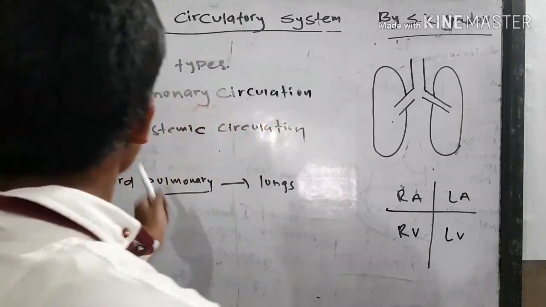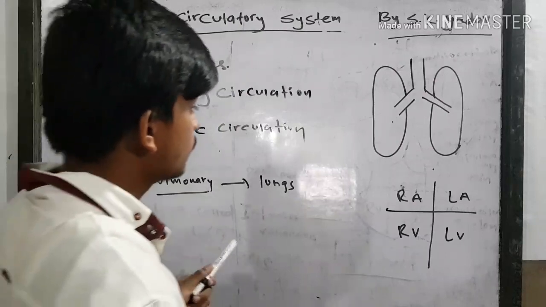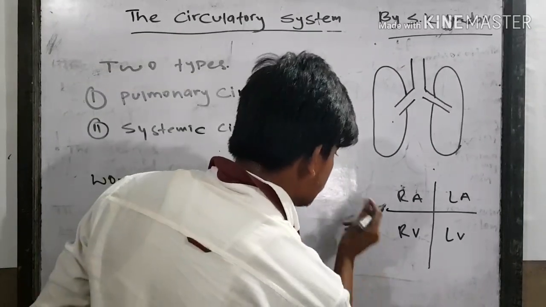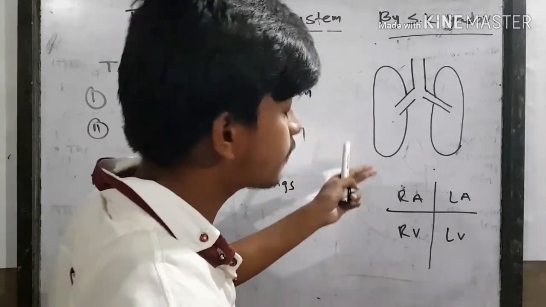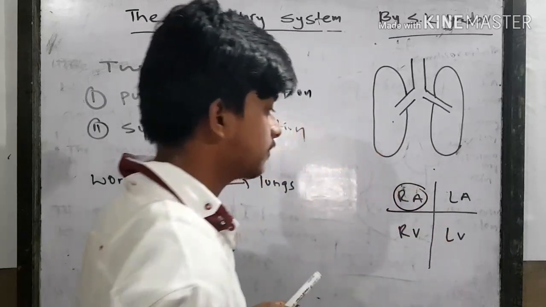Okay. So in case of pulmonary circulation, first of all, superior vena cava receives blood from different parts of the body and drains into the right auricle.